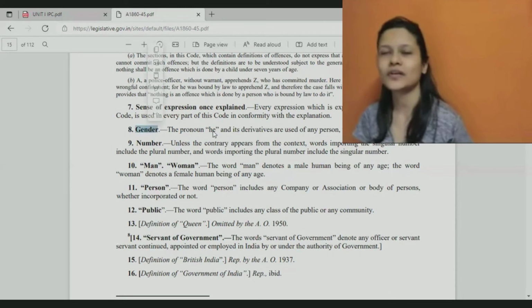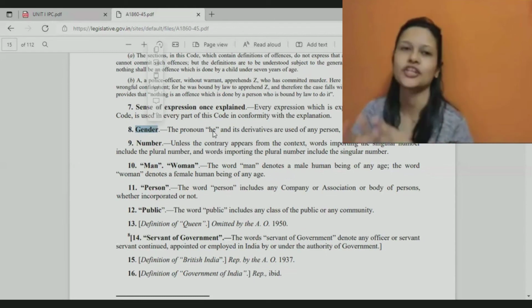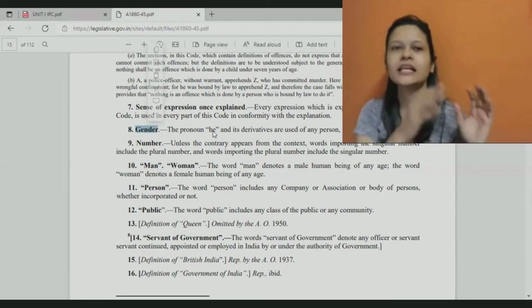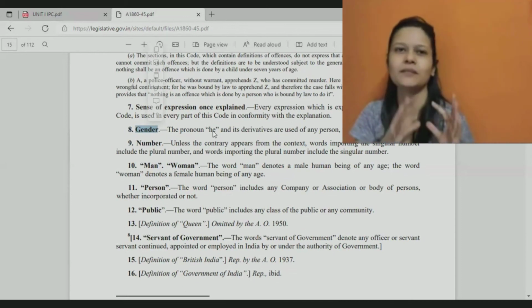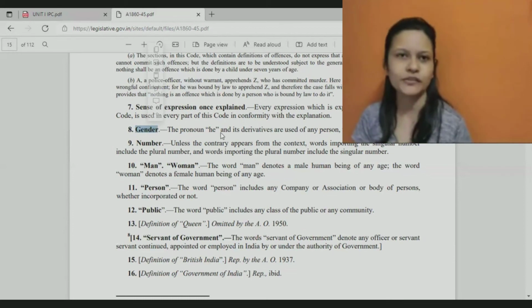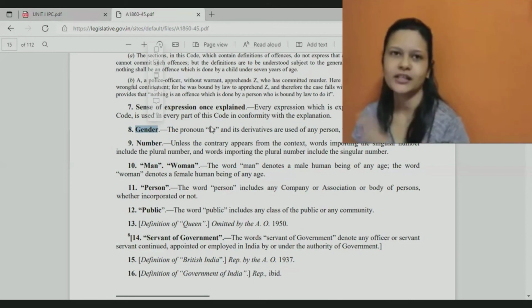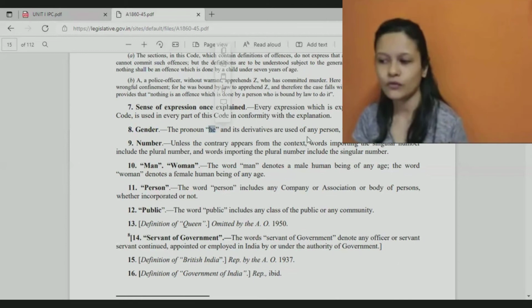Now when a certain crime is defined, it becomes very confusing if we are writing he and she both. When a person does this, he or she will be his or her, if we write like that, it becomes very confusing. That is why in IPC or most of the laws, you will not see he or she. It simply mentions he. So both genders are not written out. That is why it says the pronoun he and its derivatives like his, him, whatever we are using, will mean any person, whether male or female.